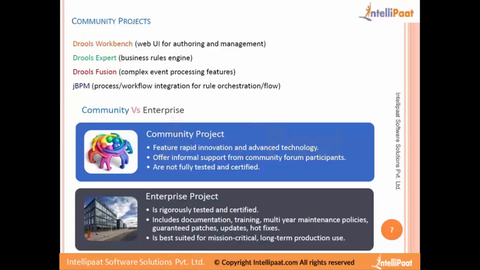In this case, it's a JBoss product, so there are JBoss forums available where we can go and ask for help if we run into some issues with JBPM or Drools. And since it's all developed at a very rapid pace, there is not much testing done. It's not a certified product. There will be bugs in it. That's why these sorts of open source projects cannot be used in the enterprise directly.